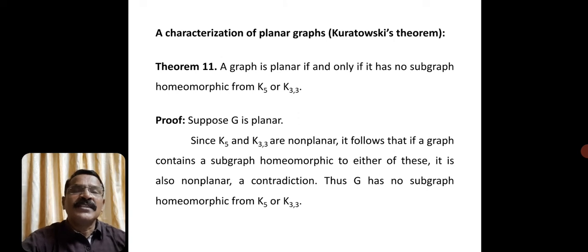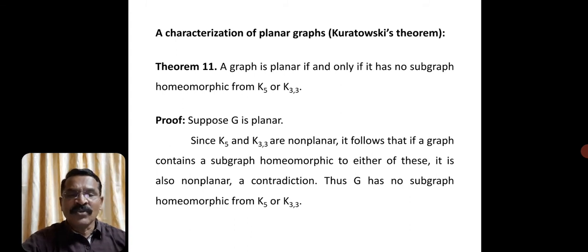K5 is non-planar, K33 is non-planar. What do we mean by a homeomorphic graph? Homeomorphic to K5 is nothing but a subdivision of K5. So when K5 is non-planar, any subdivision of K5 is also non-planar. That follows from the previous theorem. It implies any graph which is homeomorphic to K5 or K33 is obviously non-planar.